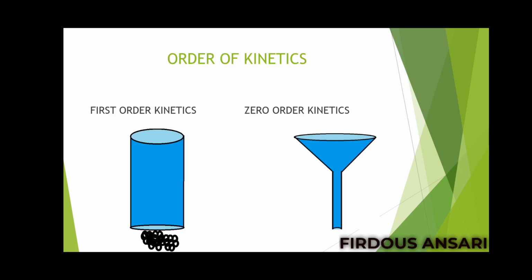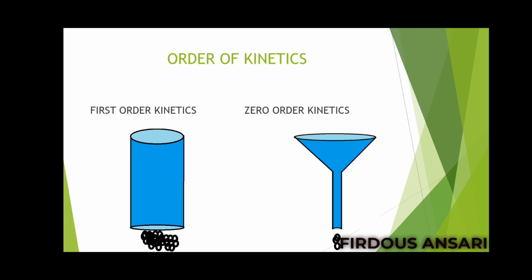Your input is more, the output is also more, and that happens in first order kinetics. As you increase the plasma concentration of the drug, the elimination also increases. So that is first order kinetics. Now we'll study zero order kinetics. What happens here? You add a very small amount of substance, everything comes down and there is no problem as such.